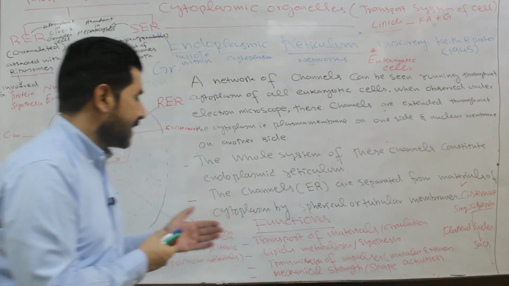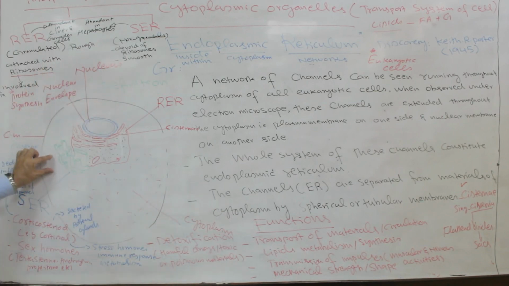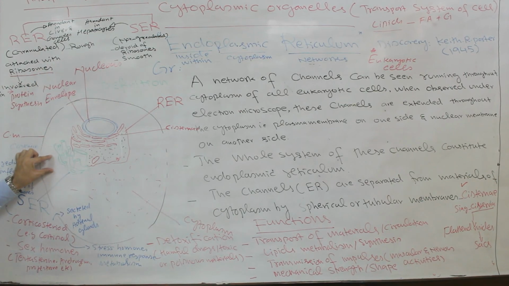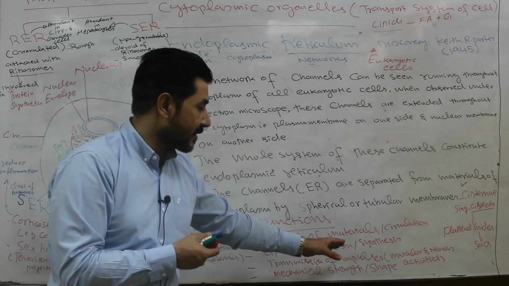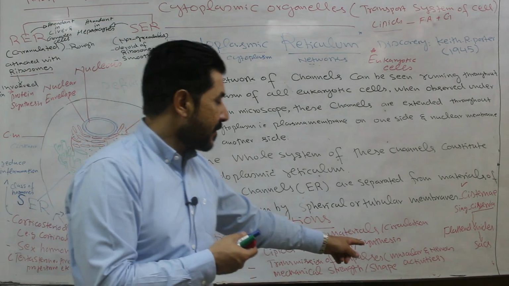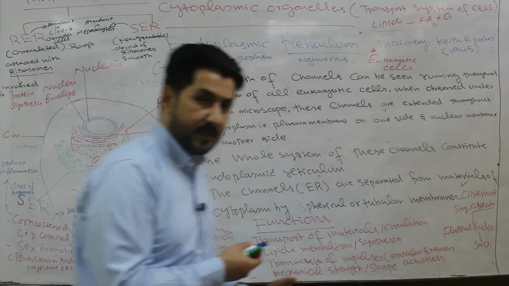They are transported inside the cell with the help of smooth endoplasmic reticulum. So smooth endoplasmic reticulum is responsible for the transmission of impulses or messages for muscular and nervous activities.